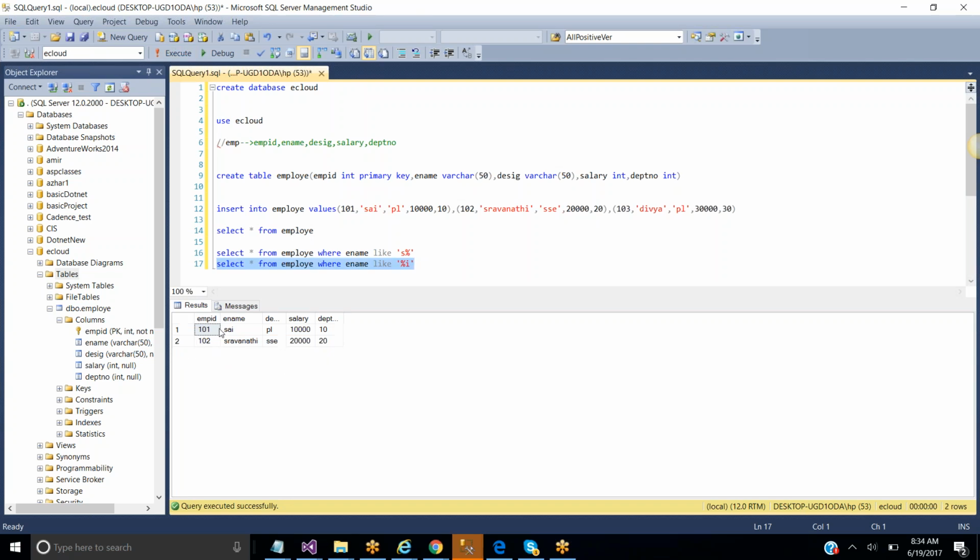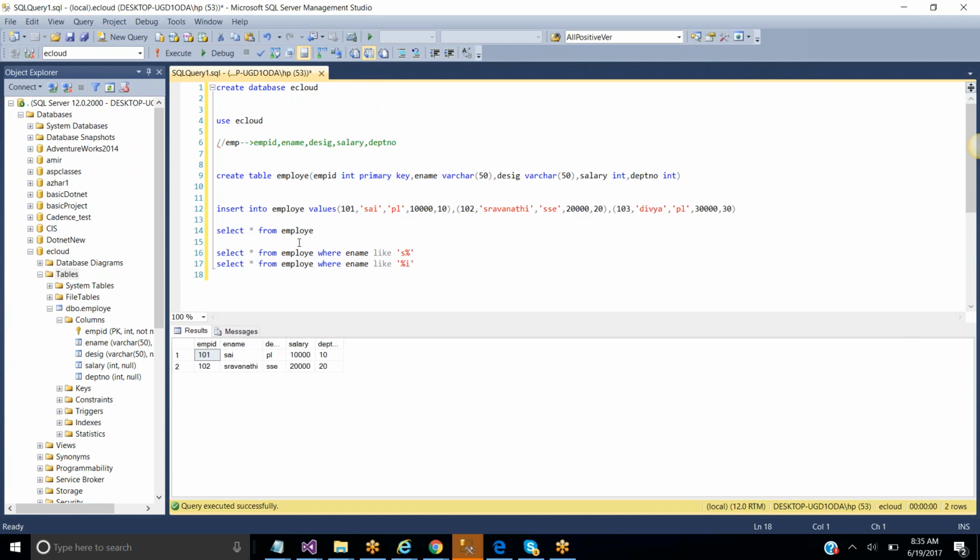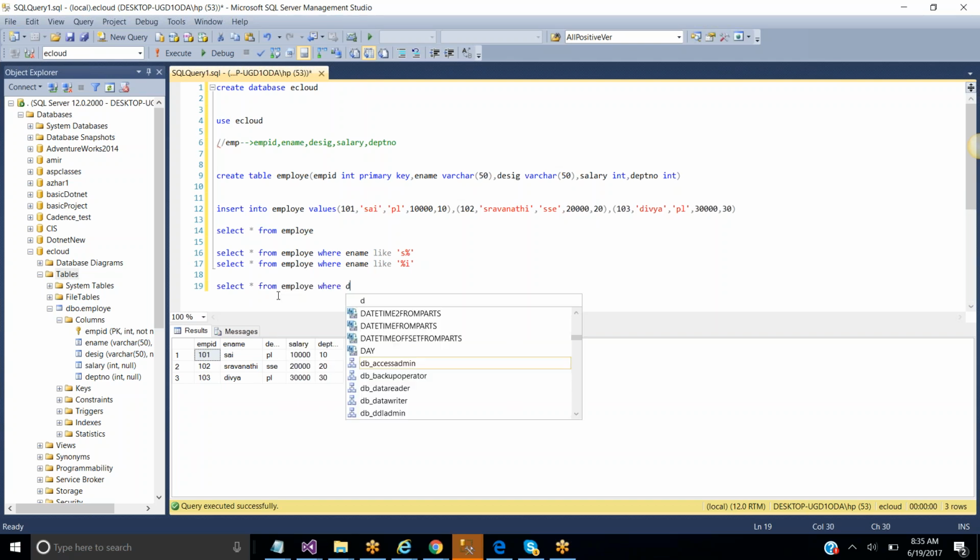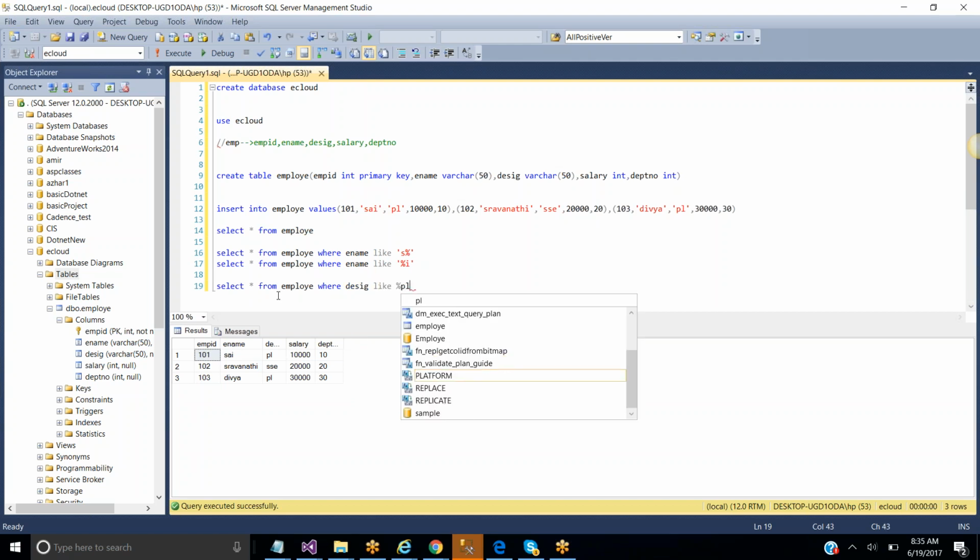Okay, see here, all of you, and now I want the employees whose designation is project leader. Whose employees' designation is project leader here? Sai and Divya. Am I right? See, we are going to see now. Select star from employee where designation like percent project leader percent.